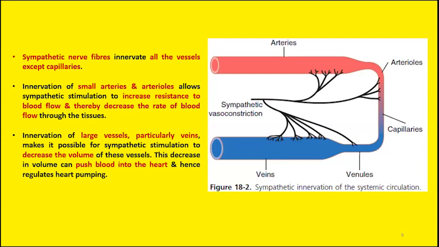When they innervate the small arteries and the arterioles, this will cause vasoconstriction. So stimulation of sympathetic nerve fibers will cause vasoconstriction. We have discussed already that sympathetic stimulation on the blood vessels will decrease the diameter of the vessels. This is vasoconstriction. Not only small arteries and arterioles, but they also innervate the large vessels, the veins. And again, sympathetic stimulation will decrease the volume of the vessels.